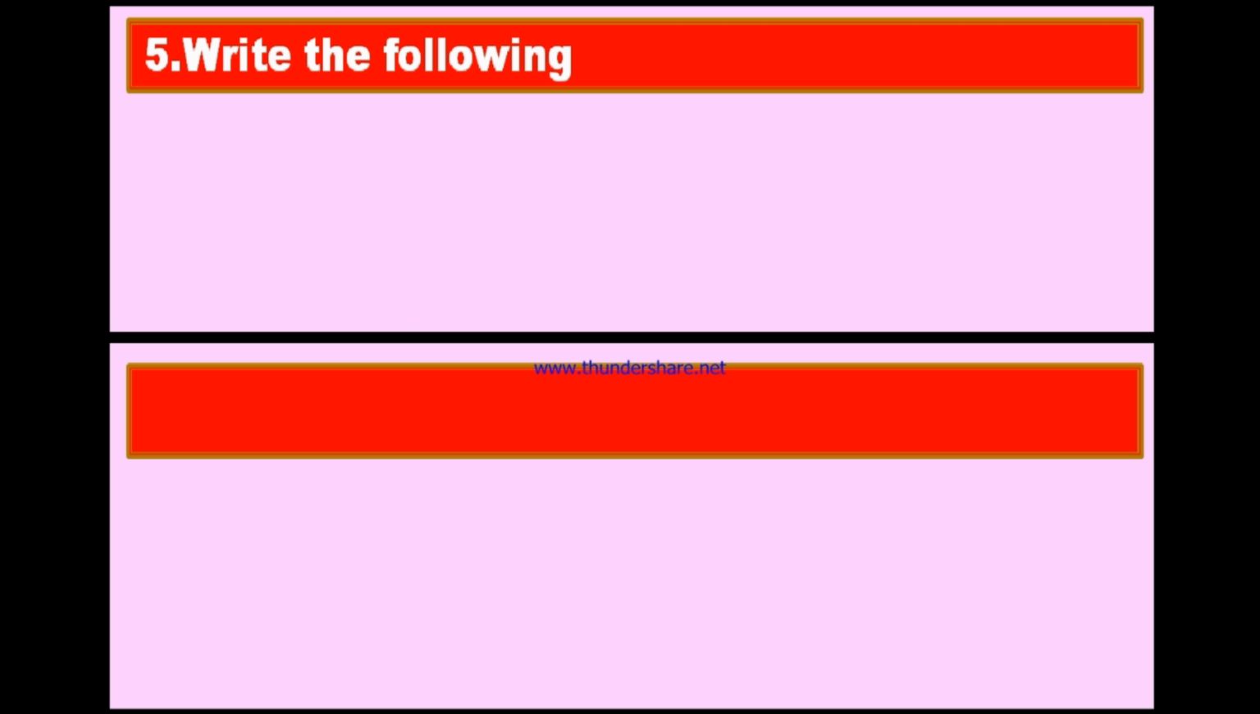Now next question, question number 5. Write the following sets in roster form or list form. Roster form means you have to list out all the elements of a particular set in between set brackets. This is called roster form. We already learned what is the roster form and what is the set builder form.